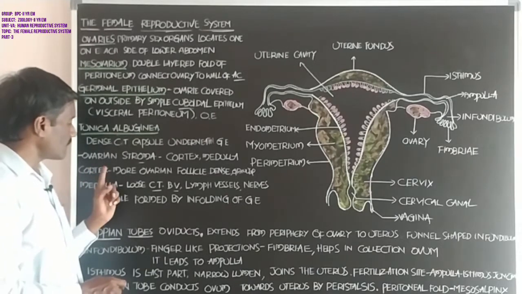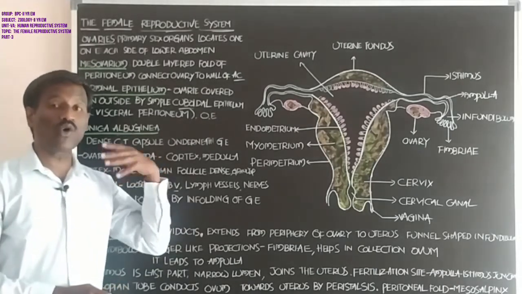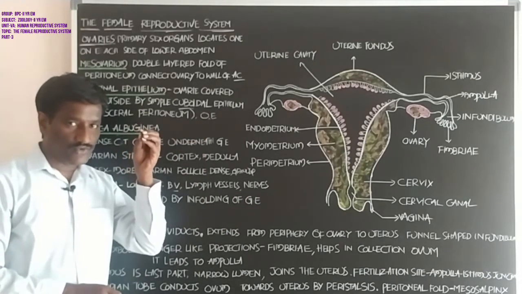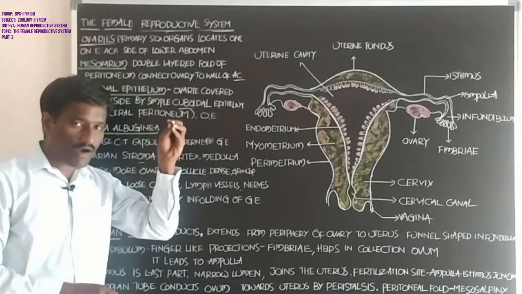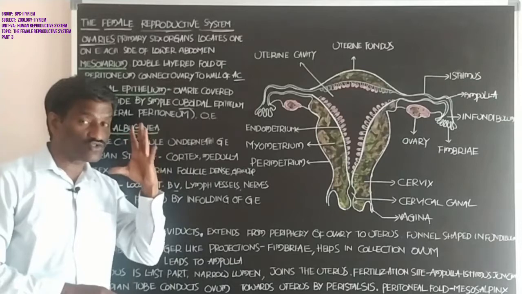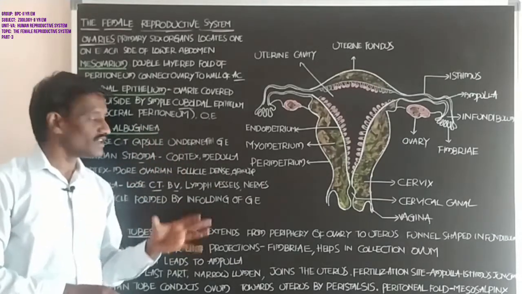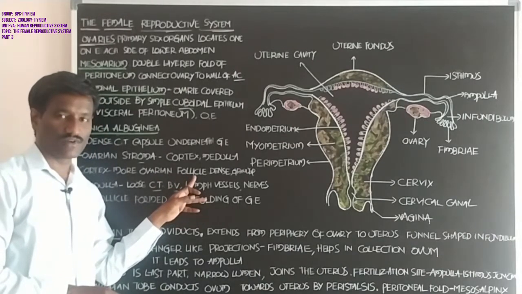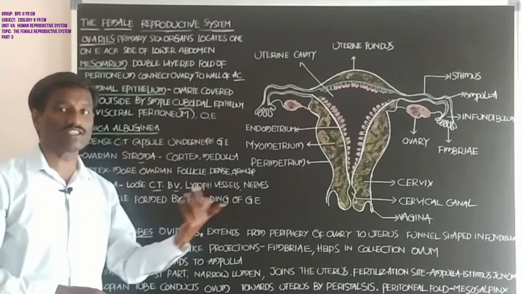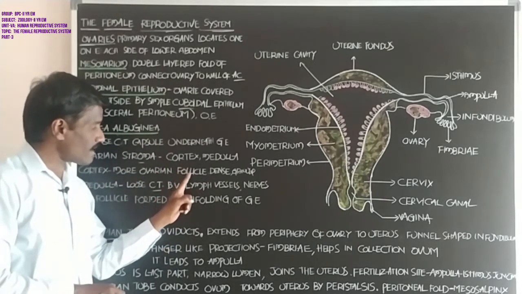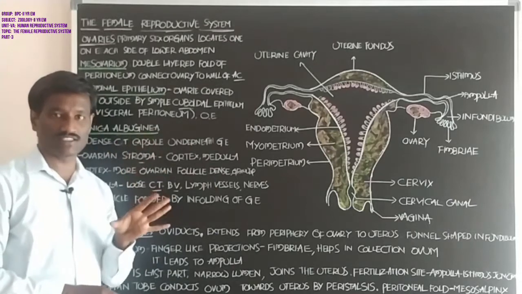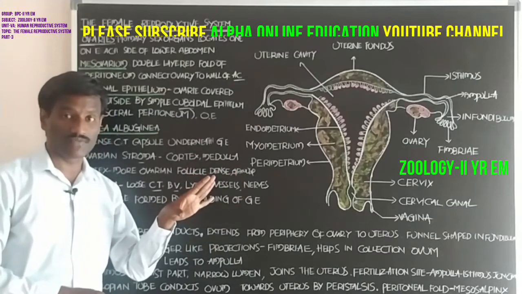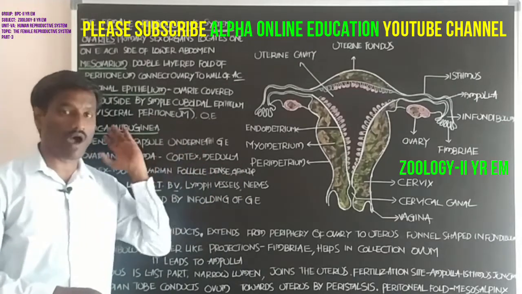The cortex consists of a large number of ovarian follicles developed in different stages. Structurally, it is dense and granular.